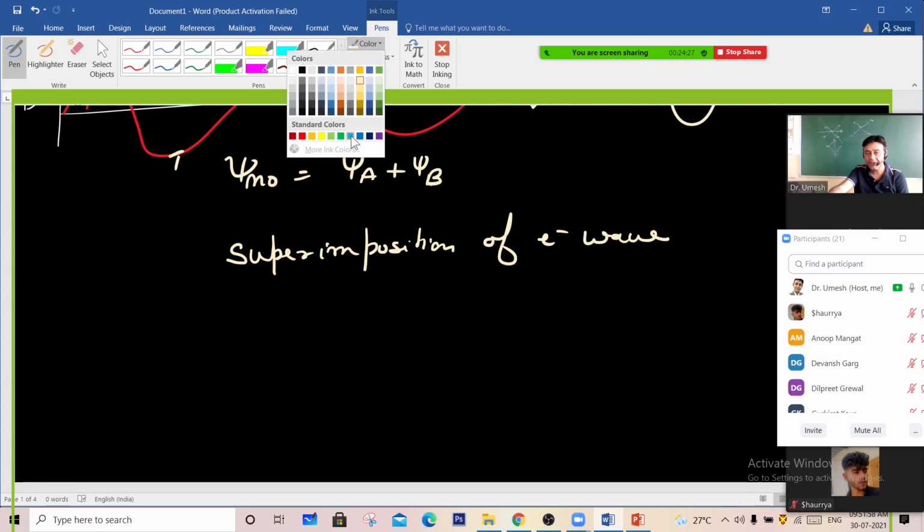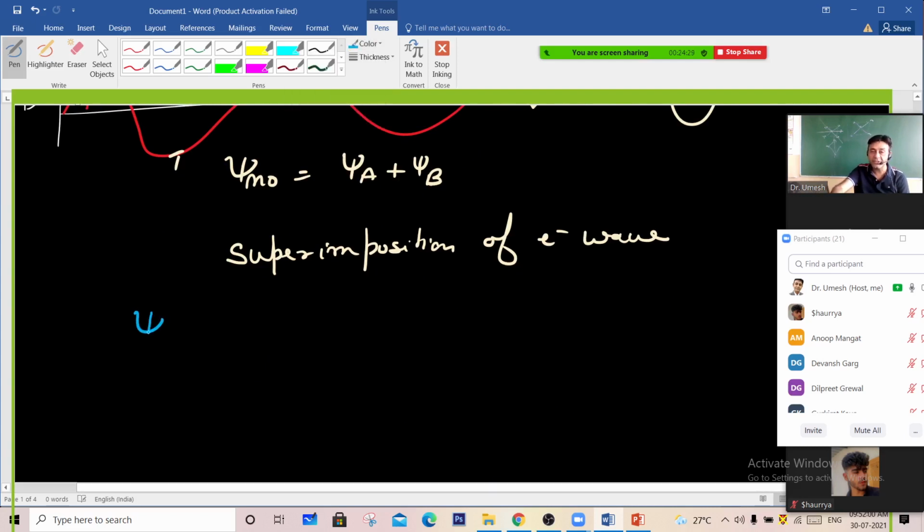But in the structure of atom, we studied that psi does not have any physical meaning. It does not tell anything about the physical aspect of the bonding. And we also studied that if you take its square, it tells you about the probability of finding the electron around the atom.